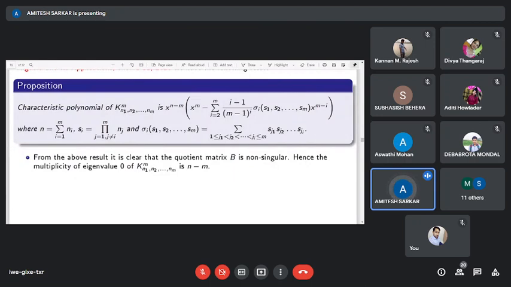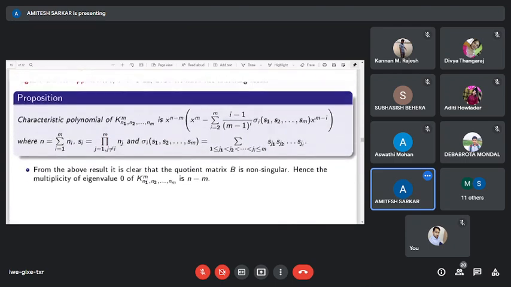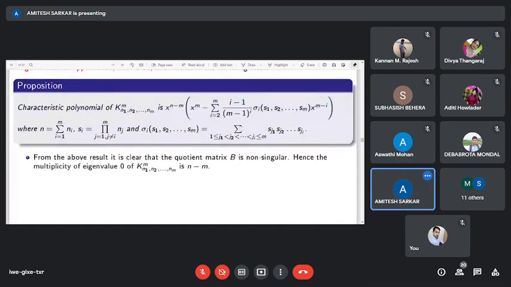Now we know only the characteristic polynomial of this hypergraph, but what are the eigenvalues of this type of hypergraph? We don't know. From the result, it is clear that the multiplicity of the eigenvalue 0 of this hypergraph is exactly n minus m.